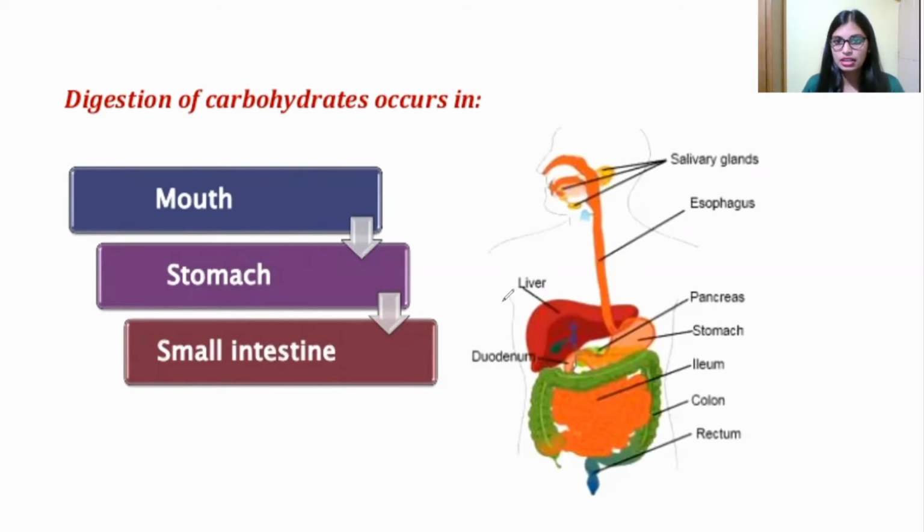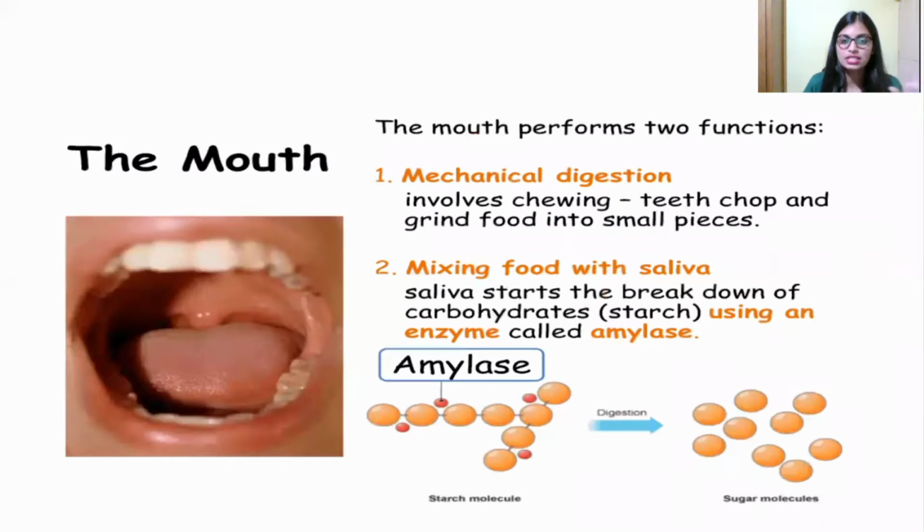In the mouth, salivary glands are present, right? Through the mouth the food enters the stomach, and after the stomach it enters the small intestine. Then the digestion of carbohydrate will be completed. Let us see how it happens. Carbohydrate digestion first starts in the mouth.